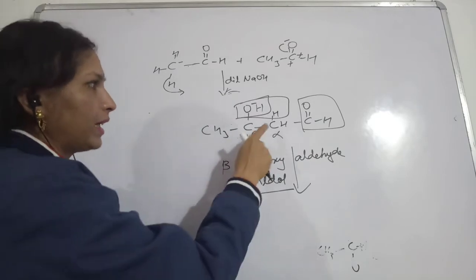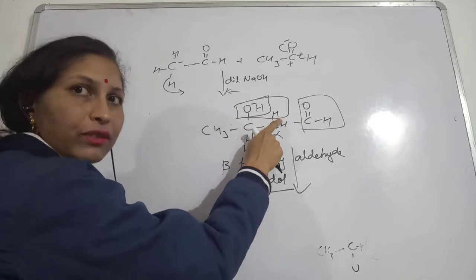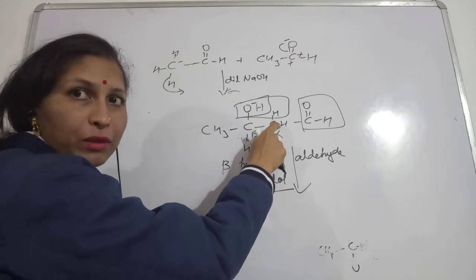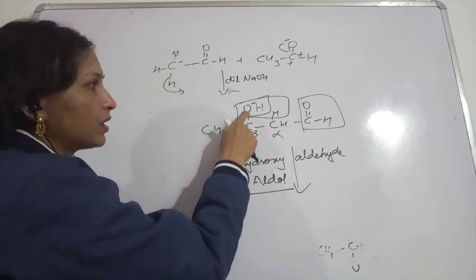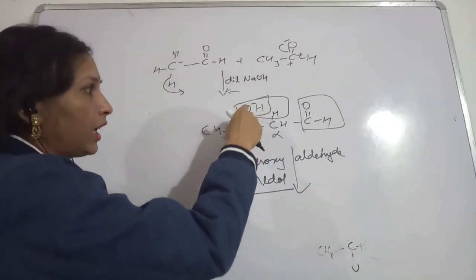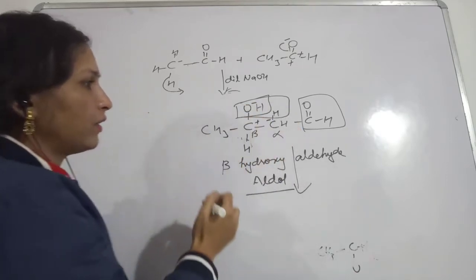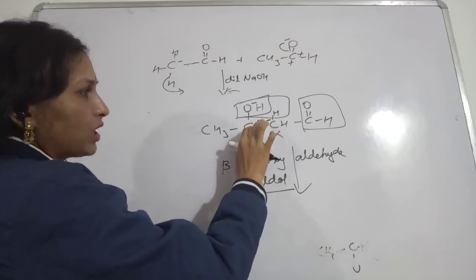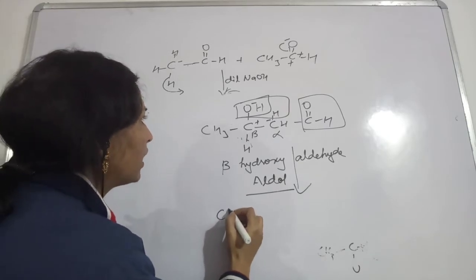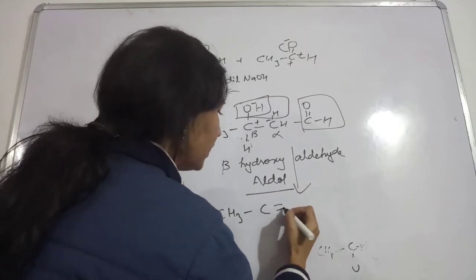And what will happen in that case? This carbon is having this hydrogen, so if hydrogen is leaving, definitely it will leave its electrons, so this carbon will possess a negative charge. And this hydroxyl group, we all know, will take the electrons away from carbon, that is why this will possess a positive charge and this will possess a negative charge. Then this positively charged carbon and negatively charged carbon will make a bond with each other, and we are left with this compound.